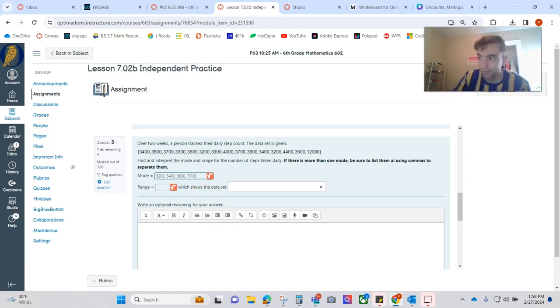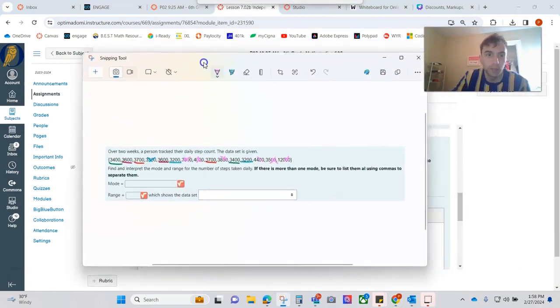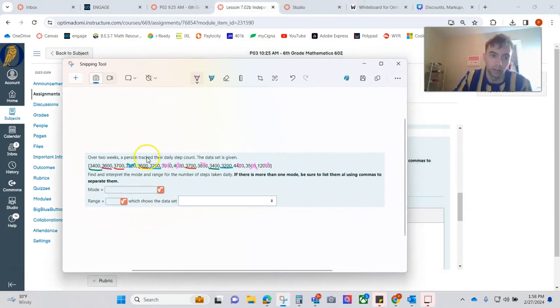Now my range, that's the difference between the highest and lowest. So I have to find what is my highest number, what is my lowest number, and I subtract them. I think my highest number is 12, right? And my lowest number, I think, is 32. Yep.